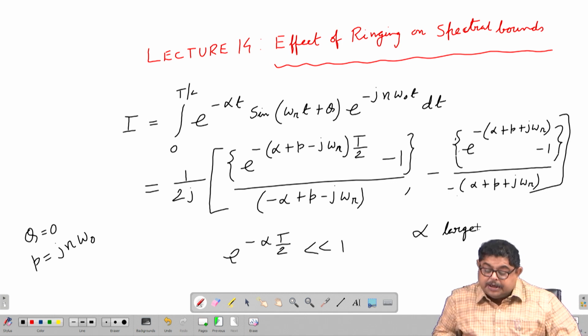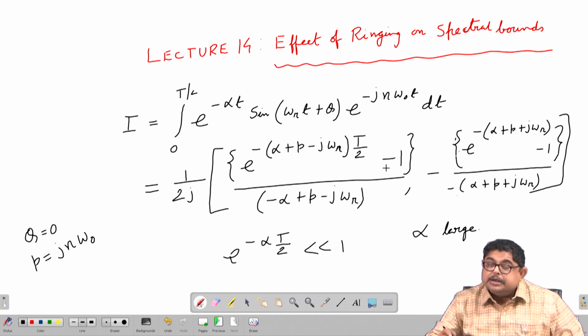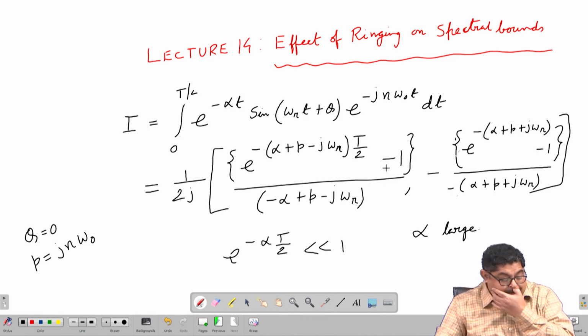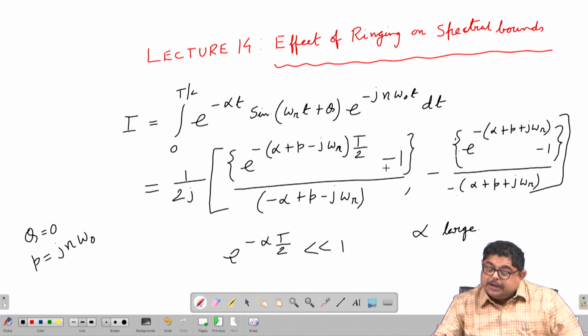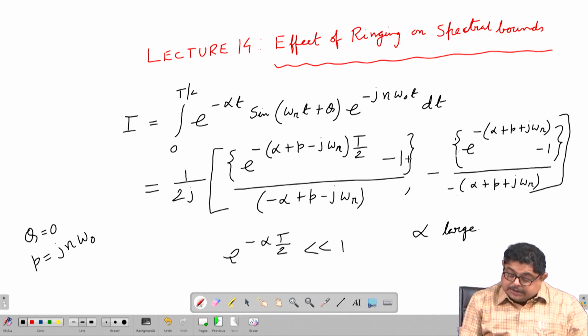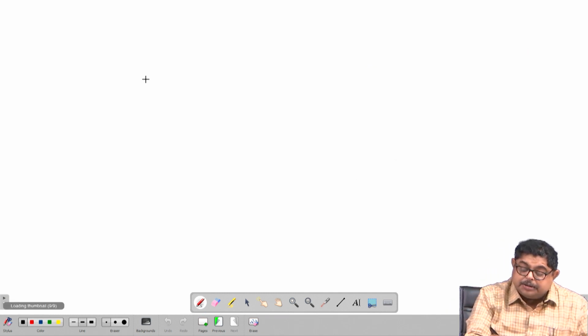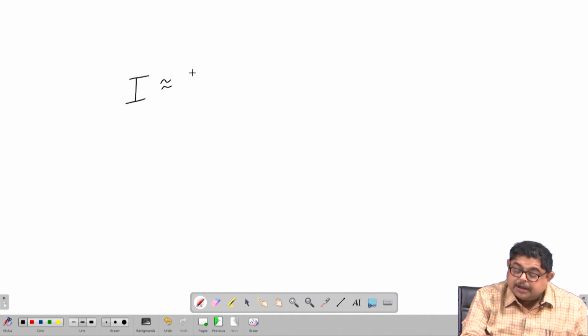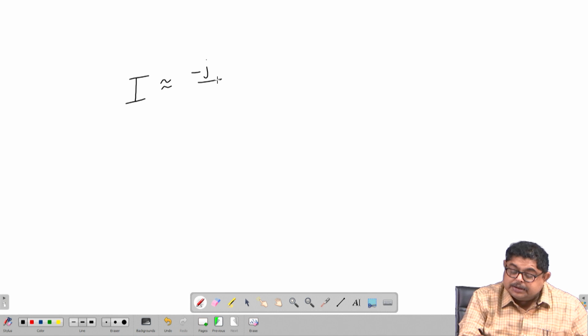So, e to the power minus alpha T by 2 is much less than 1. So, under the second bracket, the quantity that will remain is only the minus 1 term.